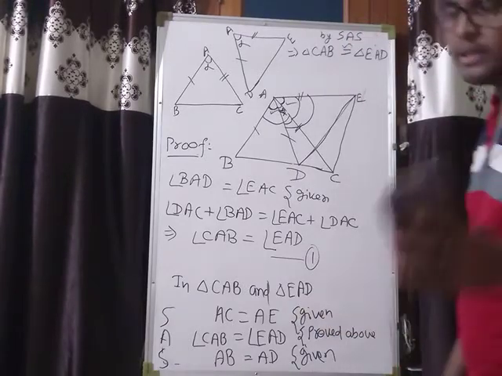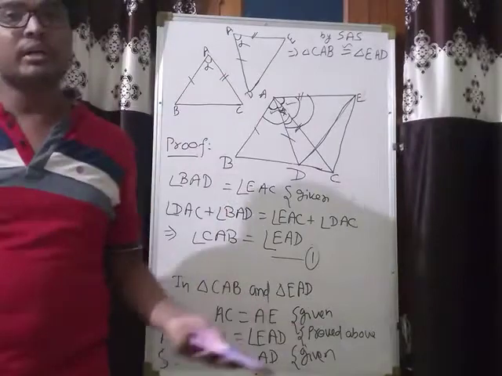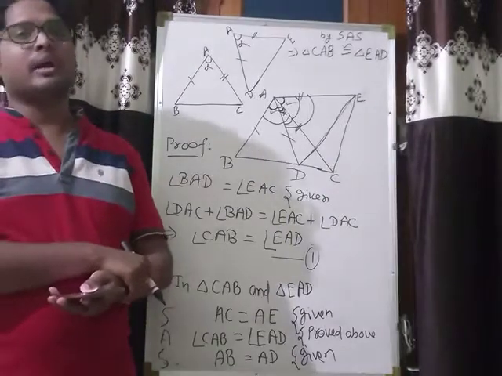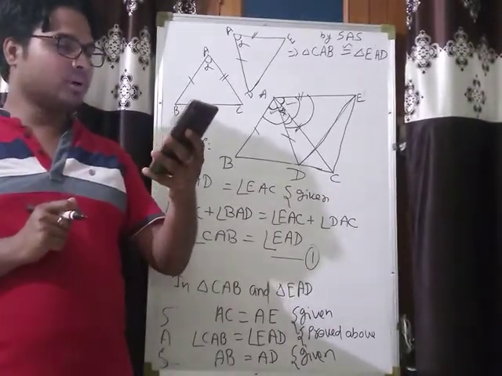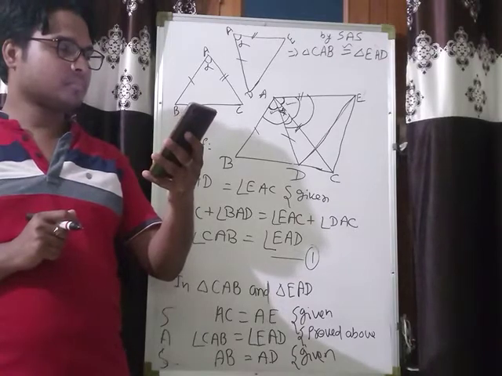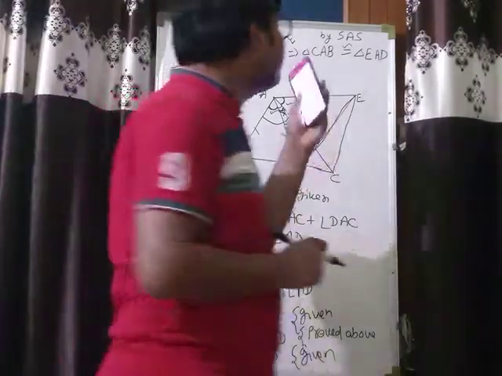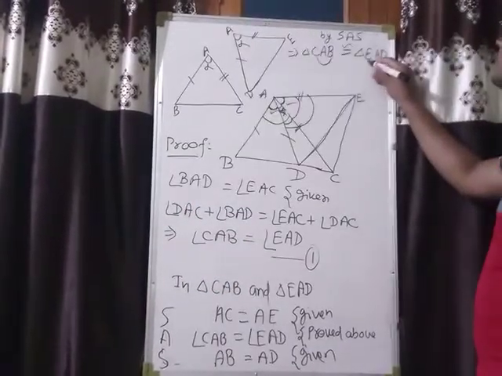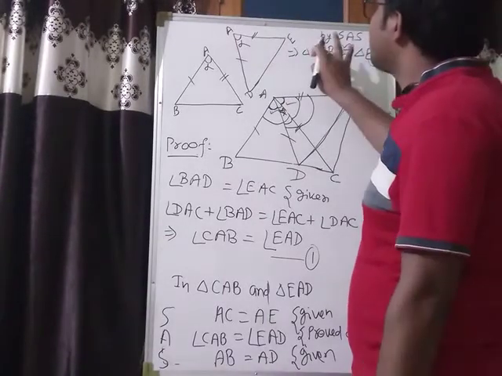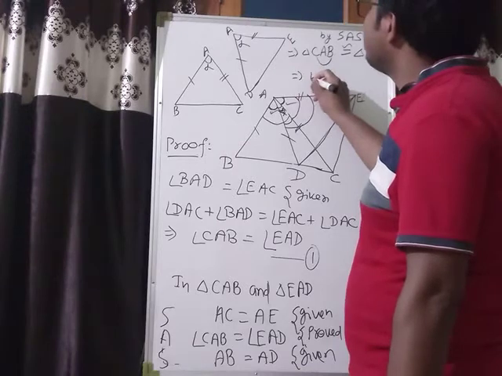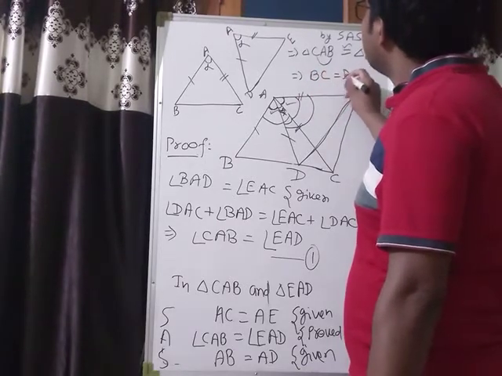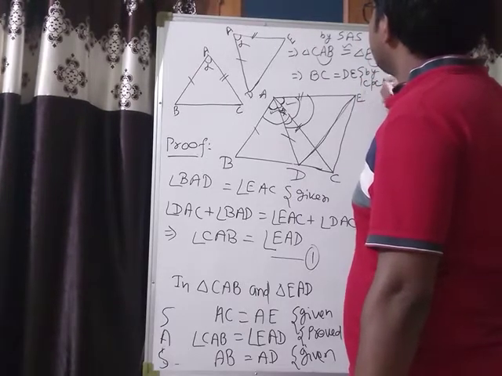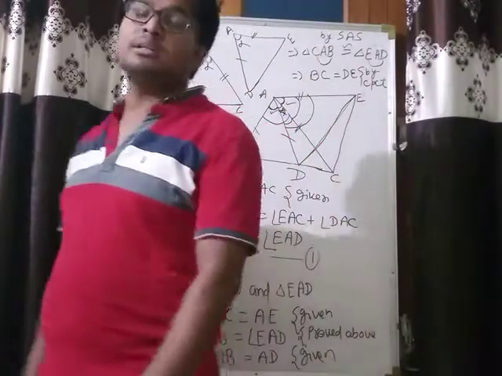Okay, and we know that when two triangles become congruent, their corresponding parts are equal, means their corresponding sides and corresponding angles are equal. So here we want to prove BC is equal to DE. So see, this is your BC and this is your DE. You can see they are corresponding sides, and because the triangles are congruent, their corresponding sides will be equal. So BC is equal to DE. This is by CPCT, that is corresponding parts of congruent triangles.